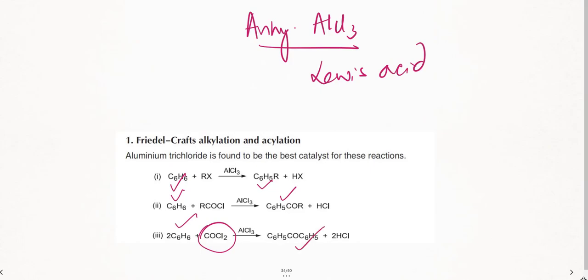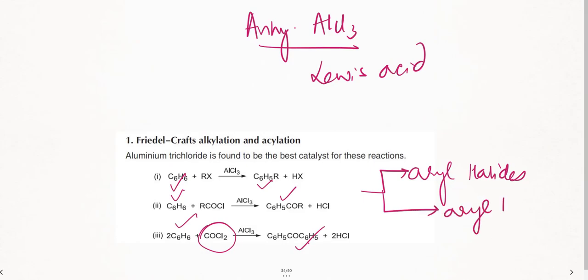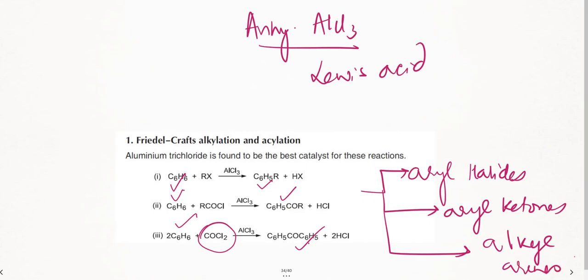So here, first thing you need to remember, anhydrous AlCl3, aryl halides, alkyl arenes, acyl halides. So this is alkyl arene. So what can it get converted into? It can get converted to aryl halides, one concept with AlCl3. It can get converted to aryl ketones, one concept. It can get converted into alkyl arenes, one more concept. So using anhydrous AlCl3. Let's see the next one.